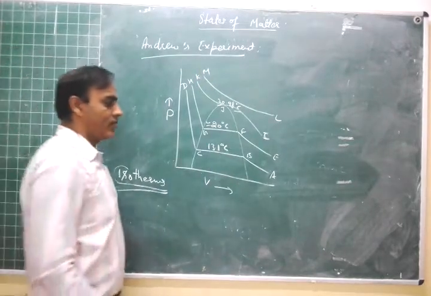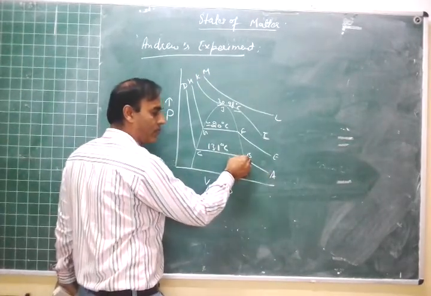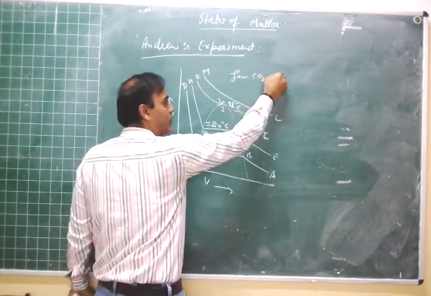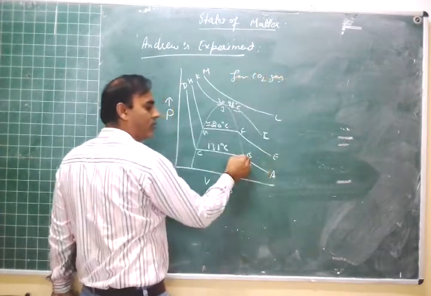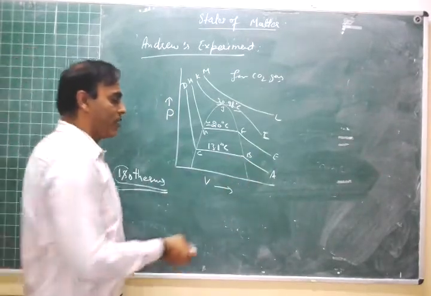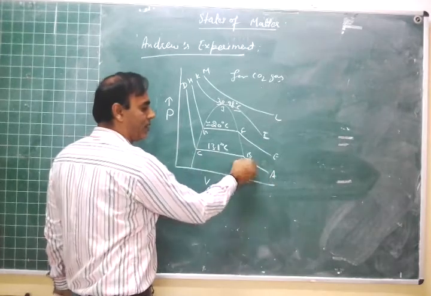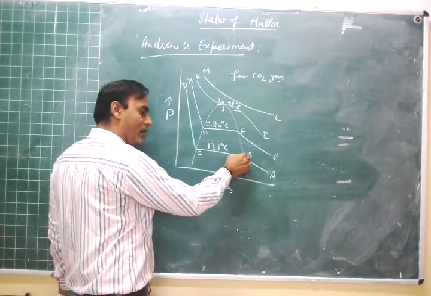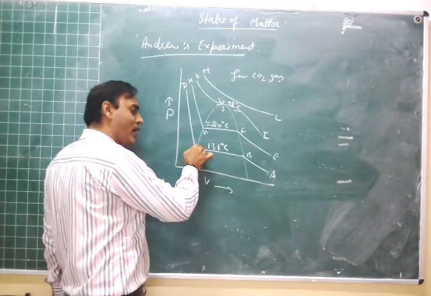Now this curve from A to B is for CO2 gas. This curve A to B represents the gaseous state of the CO2. Here, when the pressure is increased, the gas is compressed. Now at point B, there is a sudden decrease in volume with the increase of pressure.